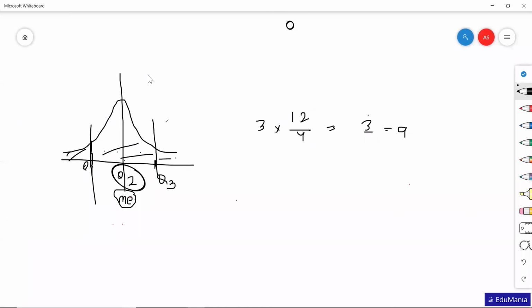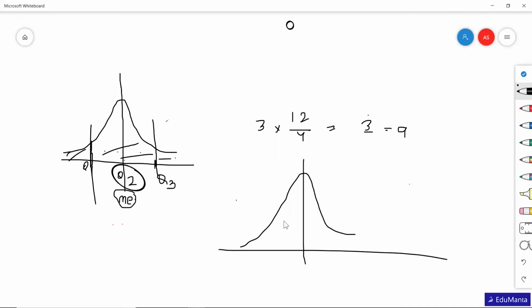In the same way, when we talk about quartiles, as we know, a median divides the data into two parts, 50% on one side and 50% on the other. If we divide the entire data into four parts, then after the median we are going to draw two more lines over here and divide the data into 1, 2, 3, and 4 parts.